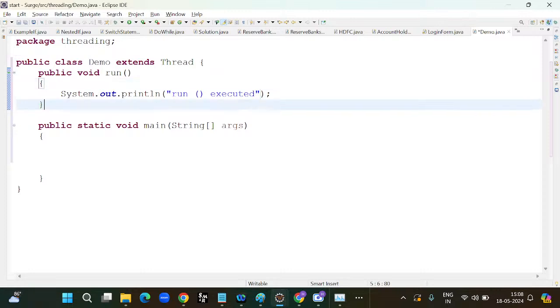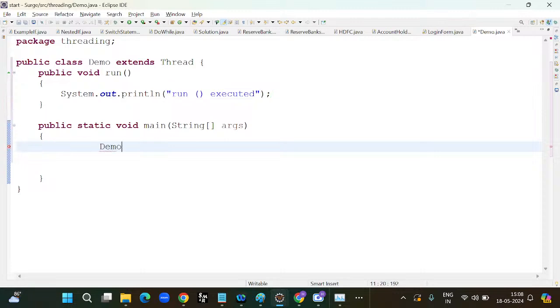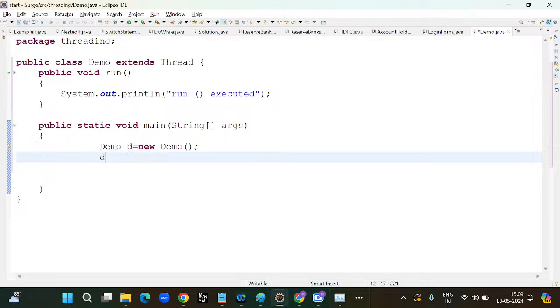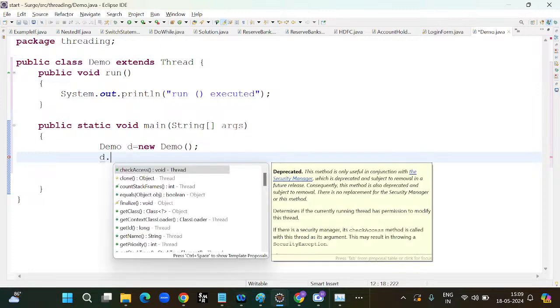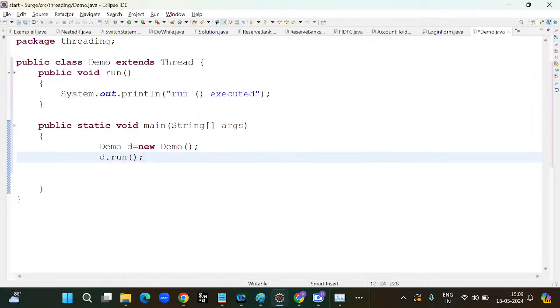This is the instance method. How will you call the instance method? You need to create the object. So I am creating the object, Demo d equal to new Demo. So I am calling the run method.